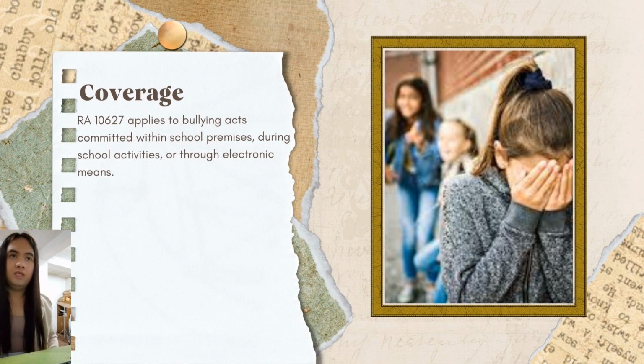Okay, so the coverage of the Anti-Bullying Act is bullying committed within the school premises, during school activities, or through electronic means. For example, bullying that occurs in the classroom, hallways, playgrounds, or school buses. Second one is bullying incidents during extracurricular activities, such as sports events or school trips. And last might be cyberbullying through social media platforms, online forums, or text messages outside school hours.